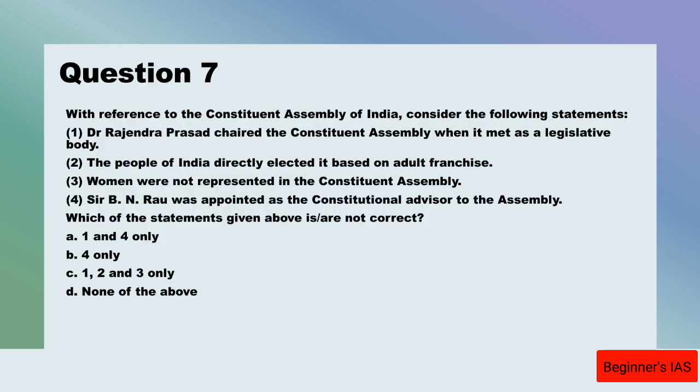With reference to the Constituent Assembly of India, consider the following statements. Statement 1: Dr. Rajendra Prasad chaired the Constituent Assembly when it met as the legislative body. 2: The people of India directly elected its members on the basis of adult franchise. 3: Women were not represented in the Constituent Assembly. 4: Sir B. N. Rao was appointed as Constitutional Advisor of the Assembly. We have to choose which of the following is or are not correct. Kindly note down, we have to choose not correct.